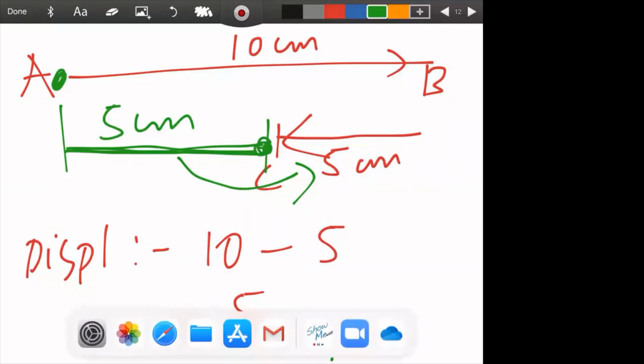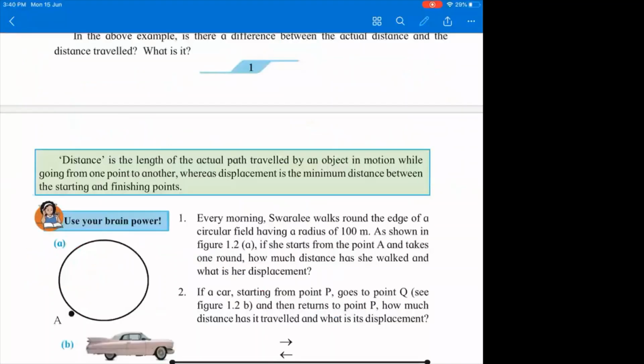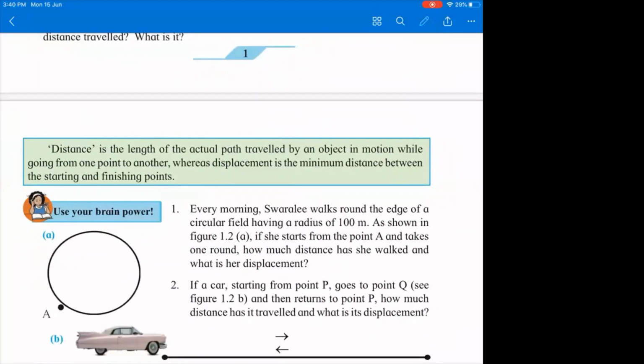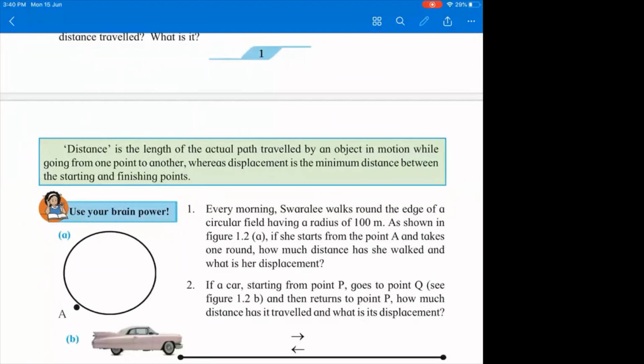Okay, so coming back to the textbook. Distance is the length of the actual path traveled by an object in motion. So you can separate out these definitions when you write. Distance is the length of the actual path traveled by an object in motion while going from one point to another. Next heading you can give is displacement, that is the minimum distance between the starting and the finishing point. So you may get a distinction between distance and displacement.